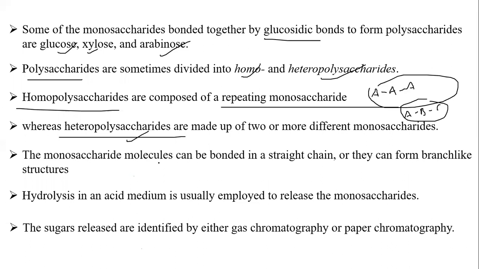The monosaccharide molecules can be bonded in straight chains, or they can form branch-like structures. Upon hydrolysis, an acidic medium is usually employed to release the monosaccharides. The sugars released are identified by gas chromatography and paper chromatography. So upon hydrolysis in acid media, we can release monosaccharides in the laboratory.